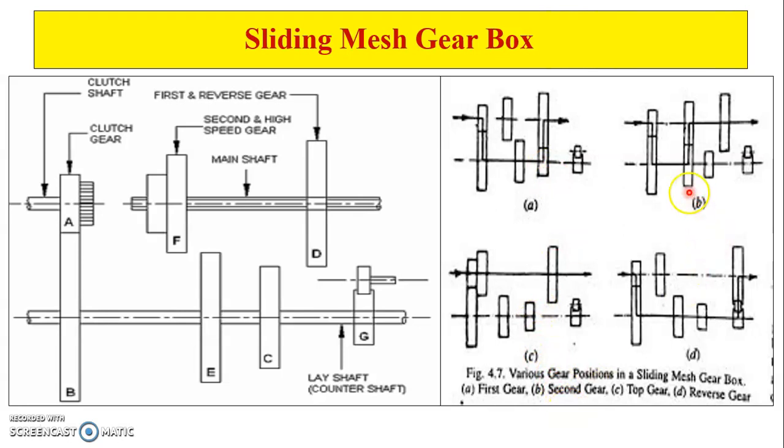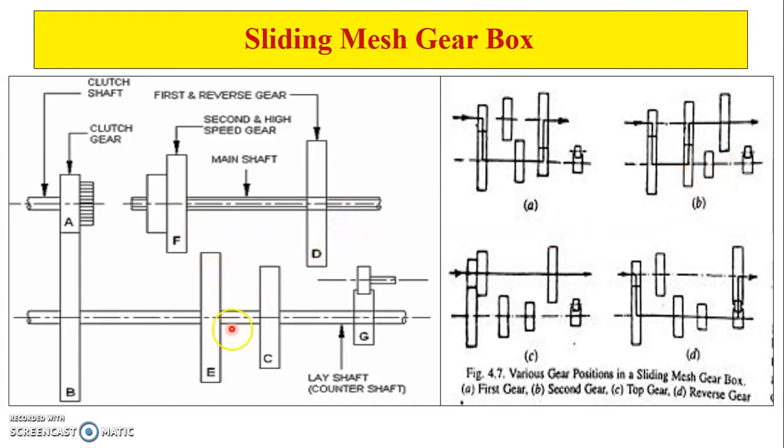Now, second gear. In this gear, there is less speed reduction and a smaller torque increase. Compared to the first gear, in this case we require somewhat higher speed and a smaller increase in torque. So how do we obtain this increase in speed and reduction in torque? For that, we drive this second gear by using C and the gear E.